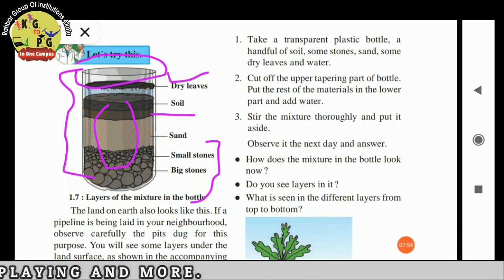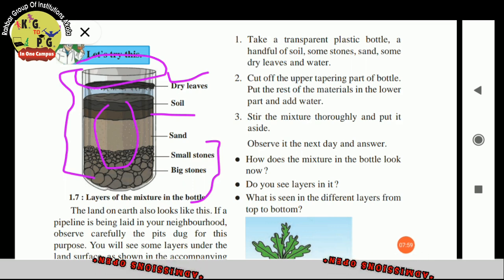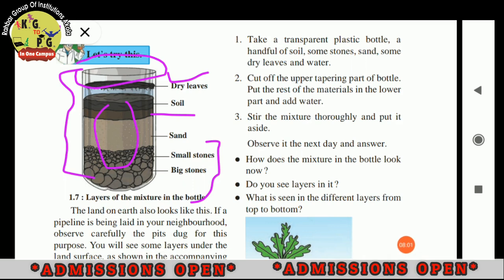How does the mixture in the bottle look now? Do you see layers in it? What is seen in the different layers from top to bottom?